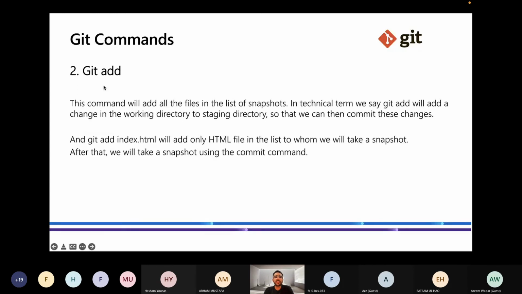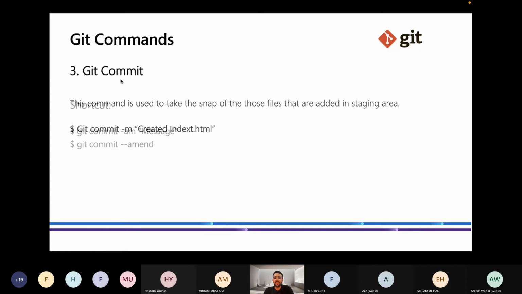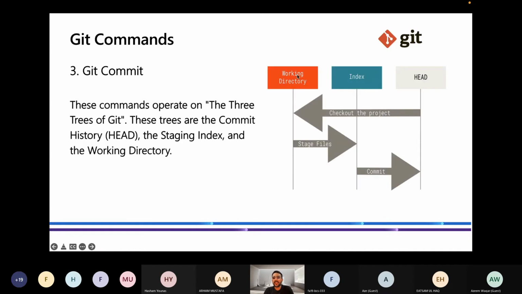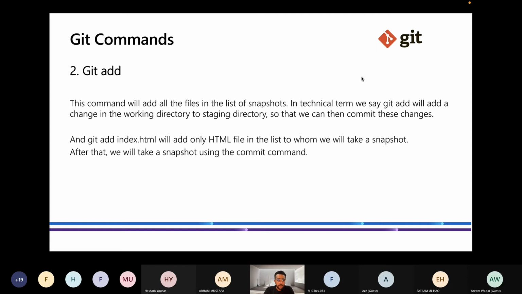So git add basically puts a file from the working directory to the index directory. Okay, so git add will put a file from the working directory to the index directory. This is written all here. So let's check how it does.